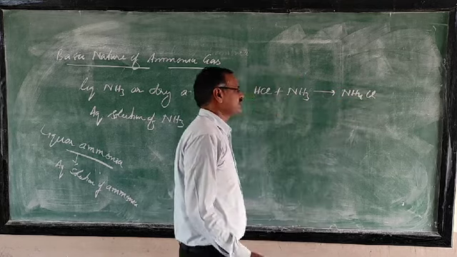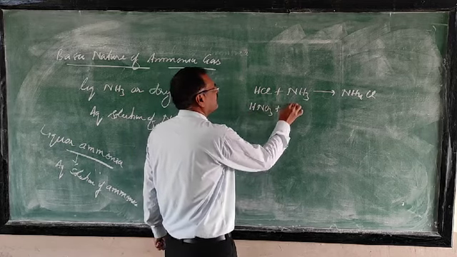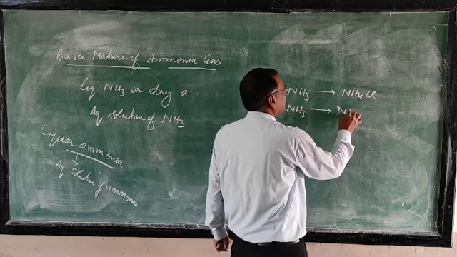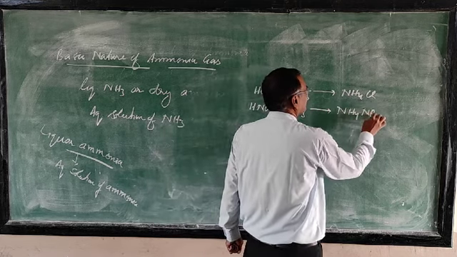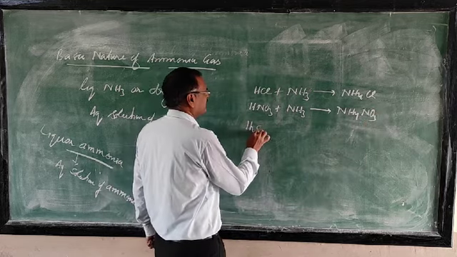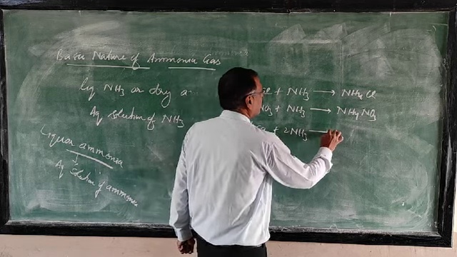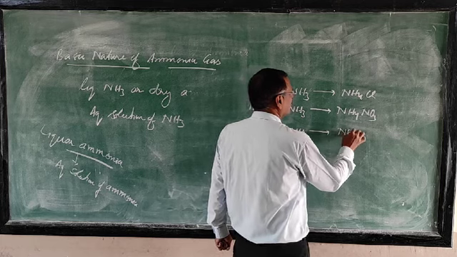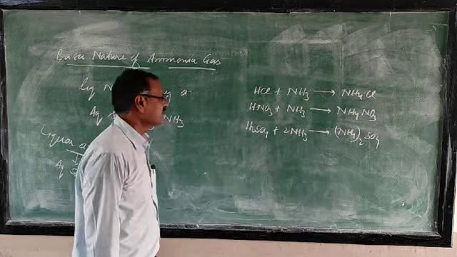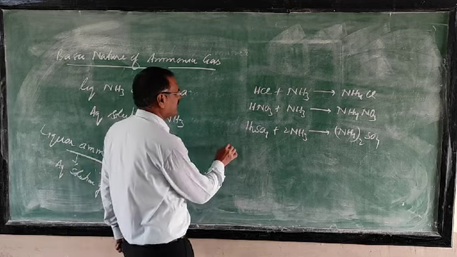This is neutralization. HNO3 reacts with ammonia to form ammonium nitrate. It is also neutralization. Sulfuric acid reacts with ammonia to form ammonium sulfate. That is also neutralization. And if you take ammonium hydroxide, then salt and water will be there.